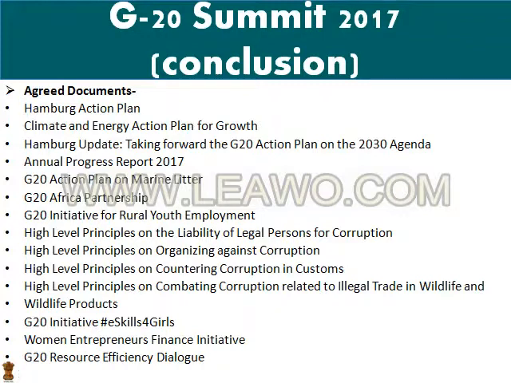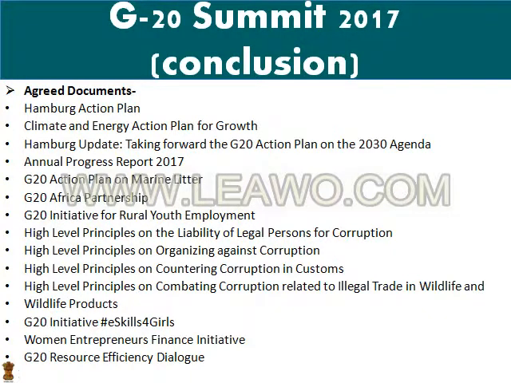Annual Progress Report 2017, G20 Action Plan on Marine Litter, G20 Africa Partnership, G20 Initiative for Rural Youth Employment, High-Level Principles on Liability of Legal Persons for Corruption, High-Level Principles on Organizing Against Corruption, High-Level Principles on Countering Corruption in Customs, High-Level Principles on Combating Corruption Related to Illegal Trade in Wildlife and Wildlife Products.